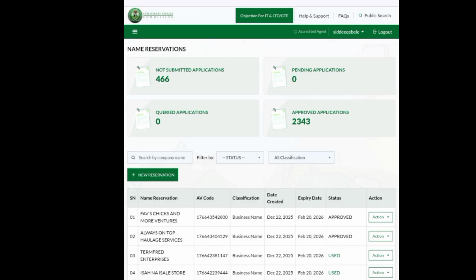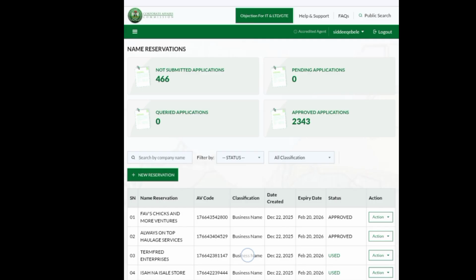If you now see any name that has used, that means that name has already been registered and it had already been approved in this section of registration. So that is what used means. You can no longer see it here again, to be used at this end.